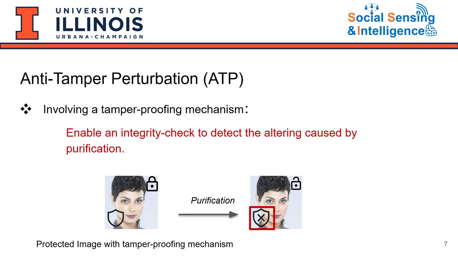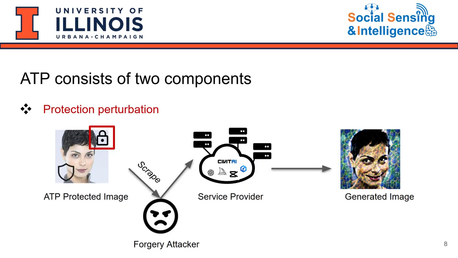As a result, in this project, we propose an anti-tamper perturbation, which is the first work to explore a tamper-proofing mechanism of the protection perturbation. The key idea is to let the service provider detect if the protected image has been tampered with by purification and reject unauthorized generation requests accordingly. We abbreviate anti-tamper perturbation as ATP.